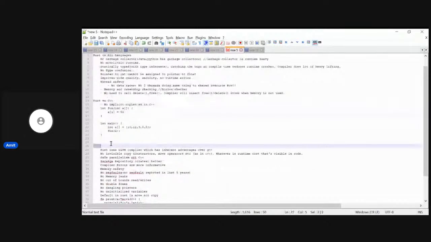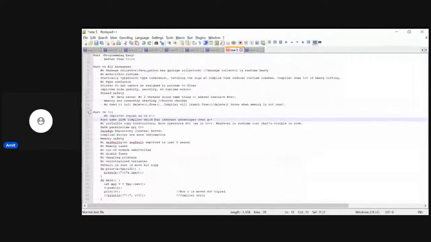Then Rust uses an LLVM compiler, which has advantages over G++. There are no invisible copy constructors, move constructors as in C++. We'll be seeing these copy constructors when we go into the C++ course, but Rust does not have those.